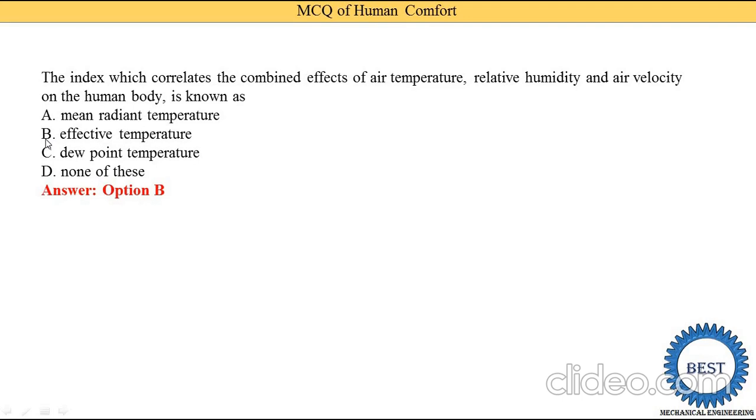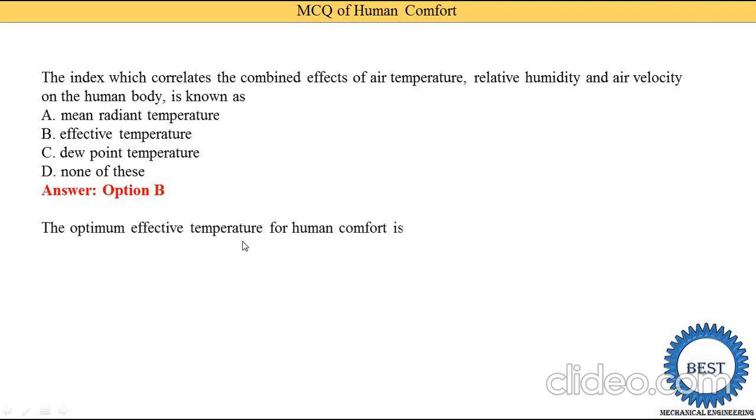Okay, from this MCQ another MCQ is also possible. From the following, which of the factors affect the human comfort level? Option A, air temperature; option B, relative humidity; option C, air velocity; and option D, all of the above. So your answer is all of the above.